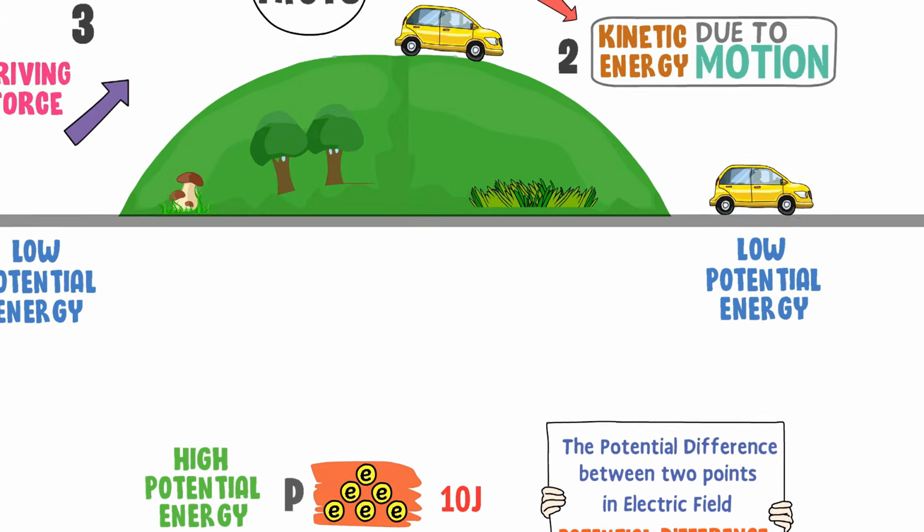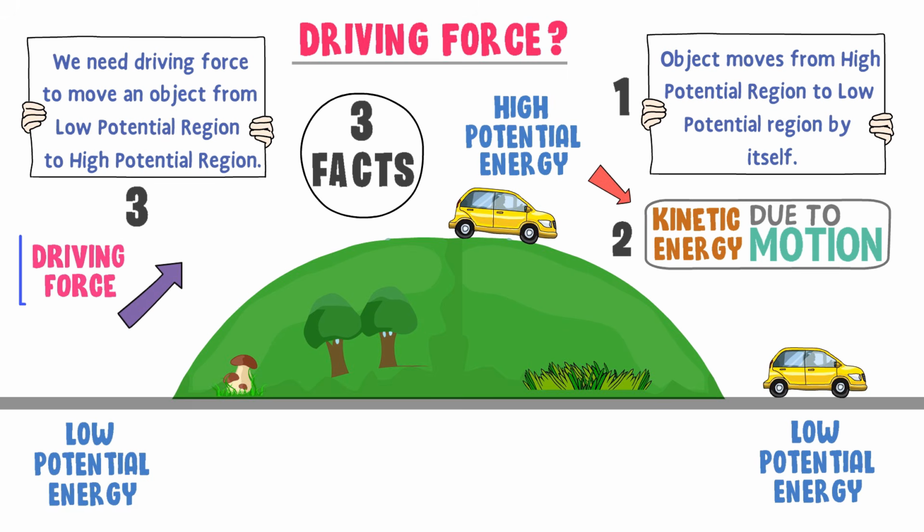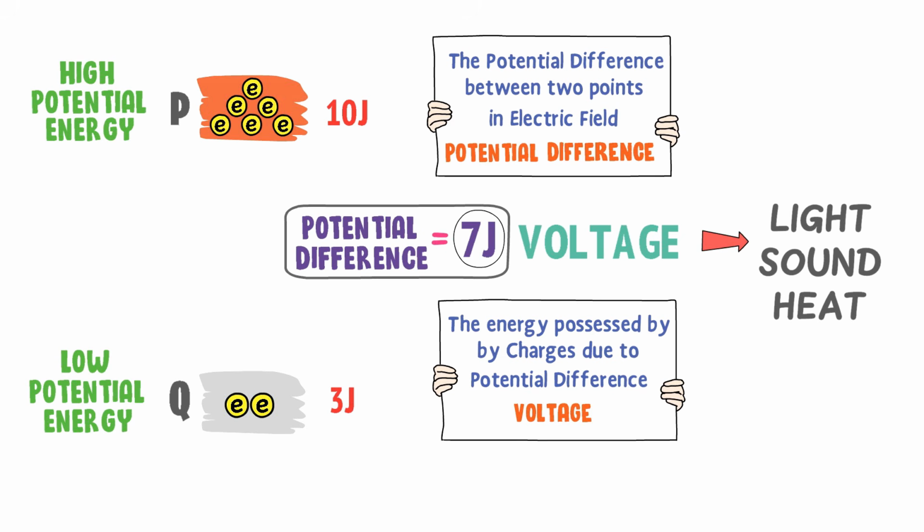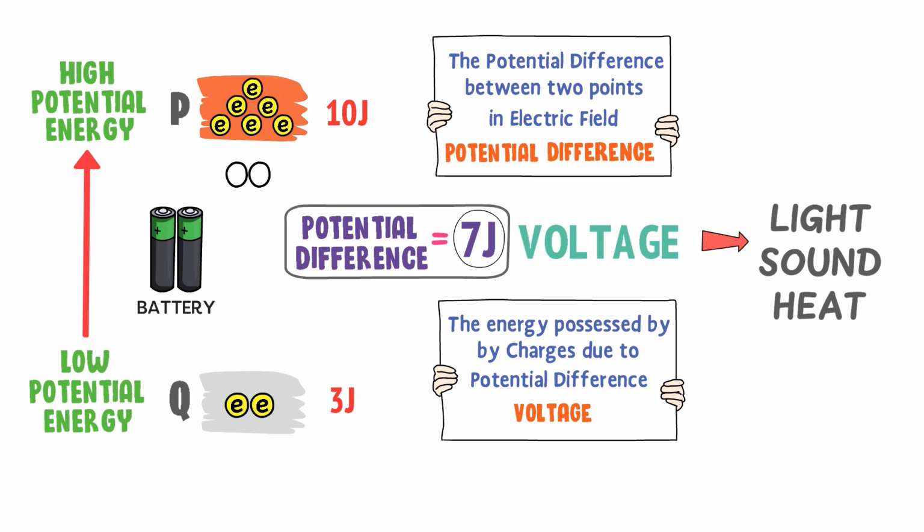Thirdly, we learned in the previous slide that we need some driving force to move an object from low potential region to high potential region. Similarly, we need some driving force to move charges from low potential region to high potential region. Here, we use a battery to provide the necessary driving force to move the charges from low potential region to high potential region.